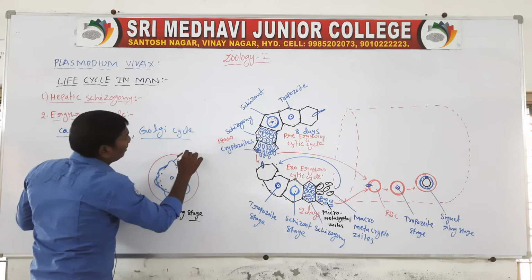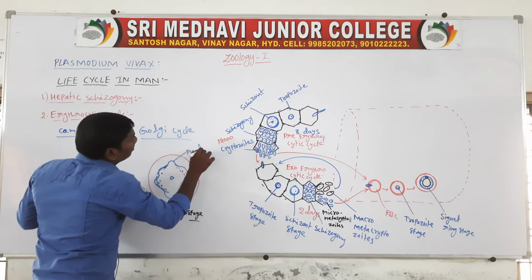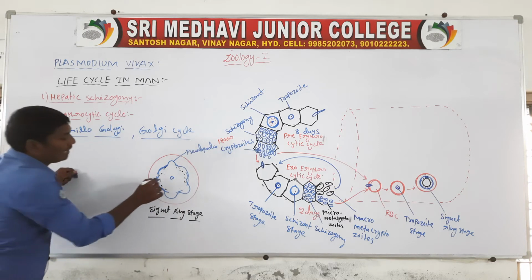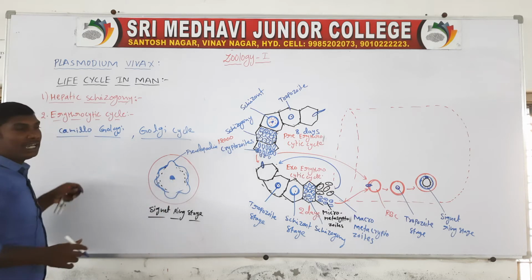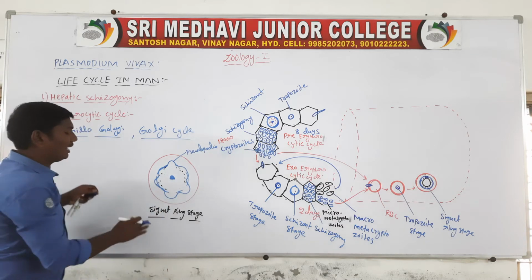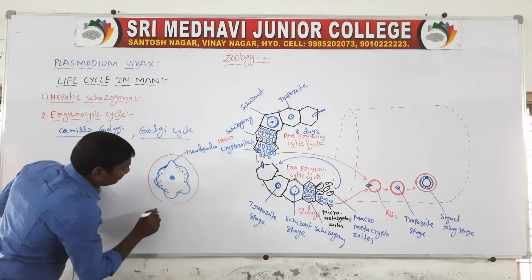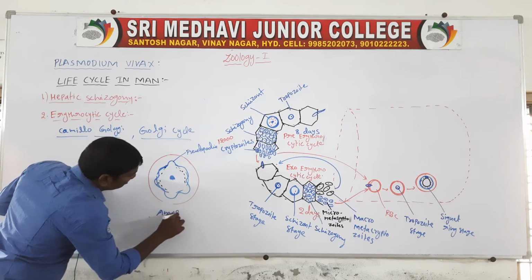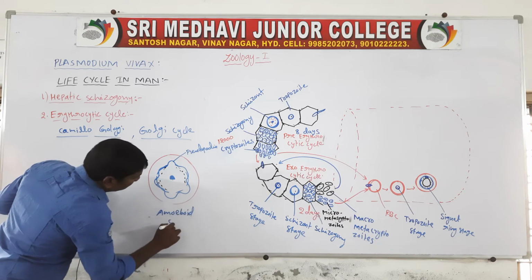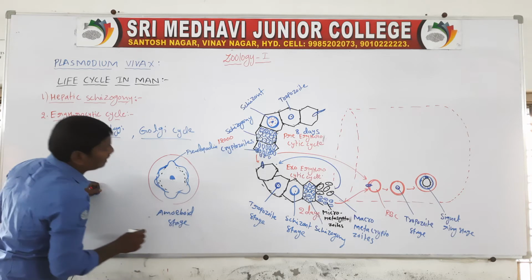These are the pseudopodia. It looks amoeba-like, so this stage is called the amoeboid stage.